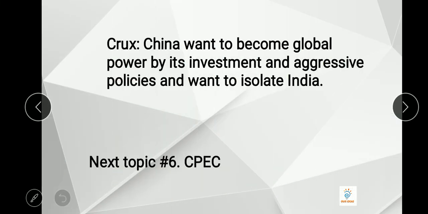And let's talk about the crux of this whole thing, that China wants to become a global power by its investment and aggressive policies, and wants to isolate India, because as I mentioned in the earlier video, if a country wants to become a global power, it has to become first a regional power, and China is trying to do this by OBOR. Because if we see our neighboring countries, Nepal is part of OBOR, Thailand is part of OBOR, Myanmar is part of OBOR, Sri Lanka is part of OBOR, Maldives is part of OBOR. So all the neighboring countries of India are part of OBOR except Bhutan.